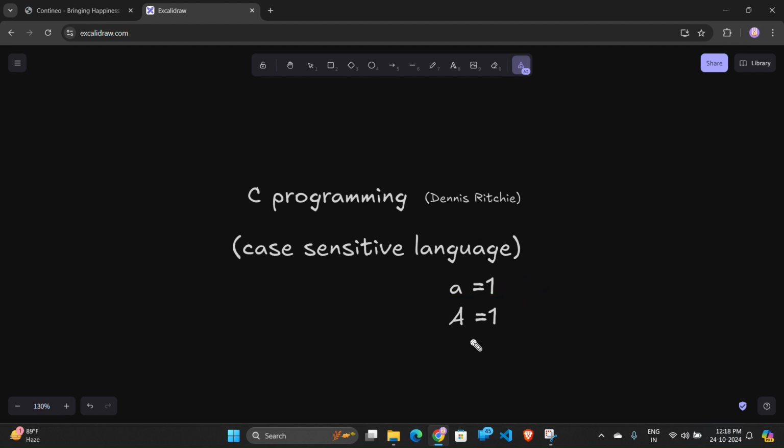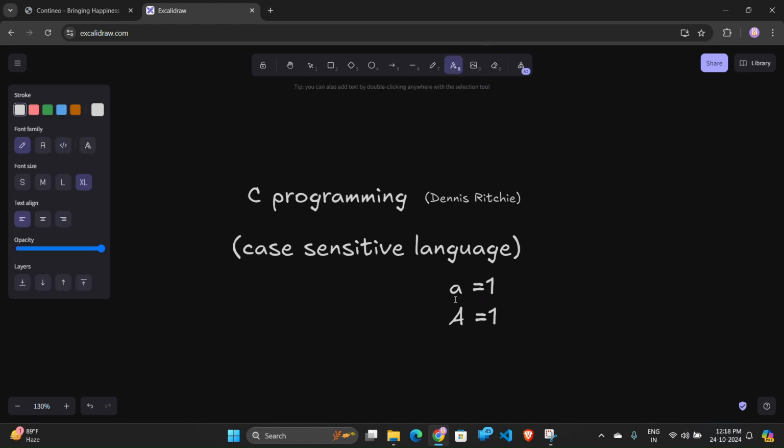When I want to see the output, like when I want to see the value of A, I want to write print.